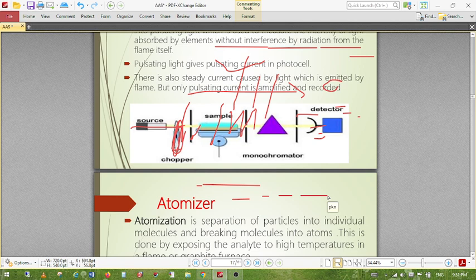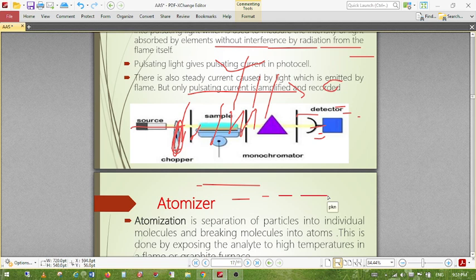The monochromator is of two types: diffraction grating and prism. This is the same as used in a UV visible spectrophotometer. A prism monochromator may be made of glass or quartz, depending on our sensitivity. Next is the grating monochromator, which we have already studied in UV visible spectrophotometry. A grating is a glass with thousands of lines, or very small spots, on a small surface. That is called a diffraction grating or diffraction monochromator.